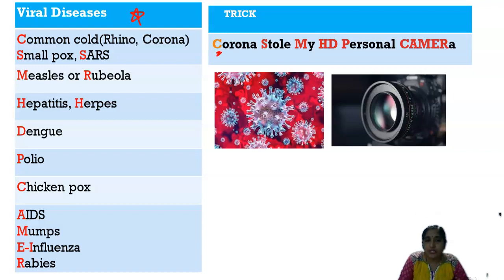C for common cold, that is rhinovirus, coronavirus, whatever the virus may be. Smallpox and SARS for S, and M for measles, and R for rubella, and H for herpes and hepatitis, and D for dengue, and P for polio, C for chickenpox, A for AIDS, M for mumps, E for influenza, and R for rabies. E, make it as I. So that's the trick for the viral diseases. With this trick, I hope you can clearly make out the bacterial and viral diseases.